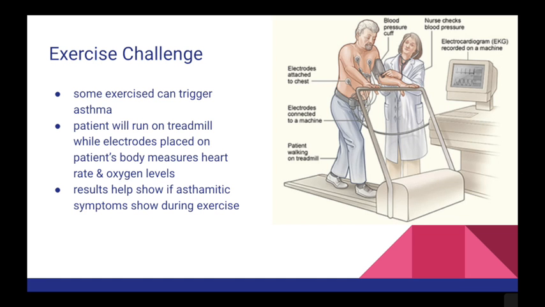Another type of test is an exercise challenge, which is used because some exercises can trigger asthma symptoms. During this test, a patient will run on a treadmill while the heart rate and oxygen levels are being measured and monitored through electrodes placed on the patient's skin. Results can help determine if the patient can have any asthma symptoms occurring during exercise through results shown on an EKG monitor.